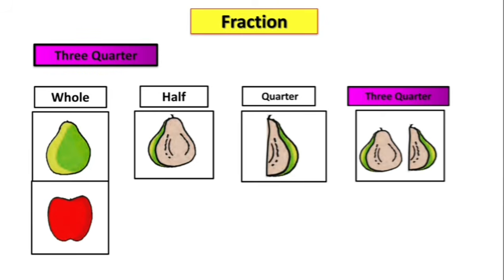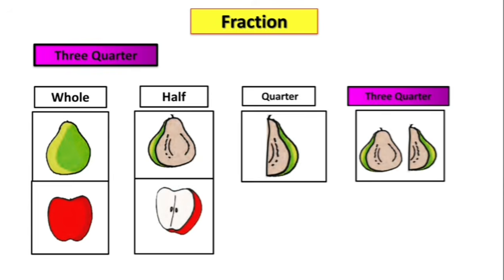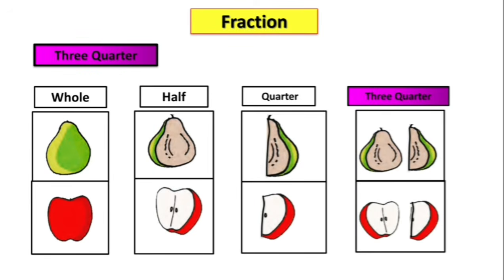This is a whole apple, children. Half apple, quarter apple, and this is a half and a quarter part of an apple. A half and a quarter make 3 quarters. So this is 3 quarters of an apple.